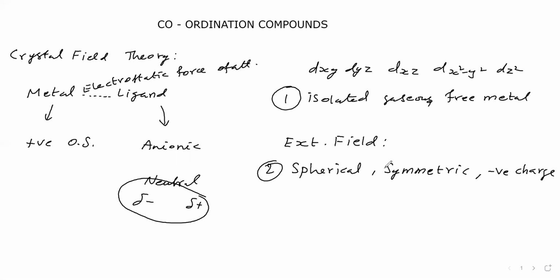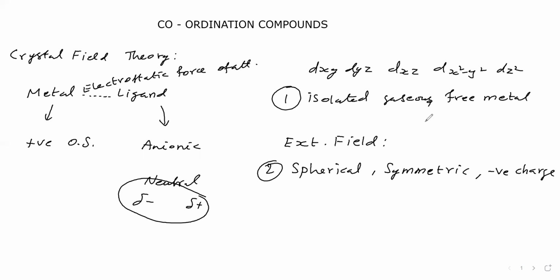So what is practical? Practically, how will the 5d orbitals be in the central metal, in the valence shell of the complex? So we are taking a complex. Different complexes have different central metals.